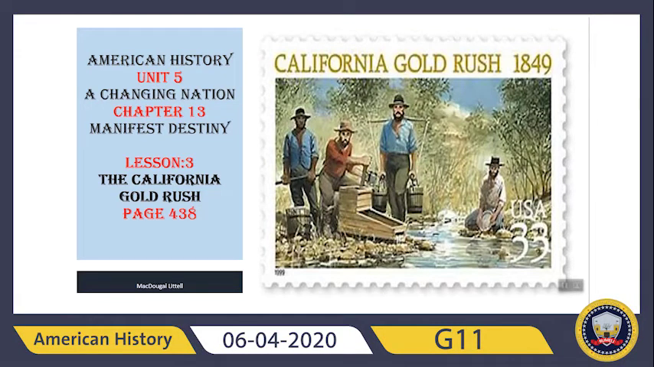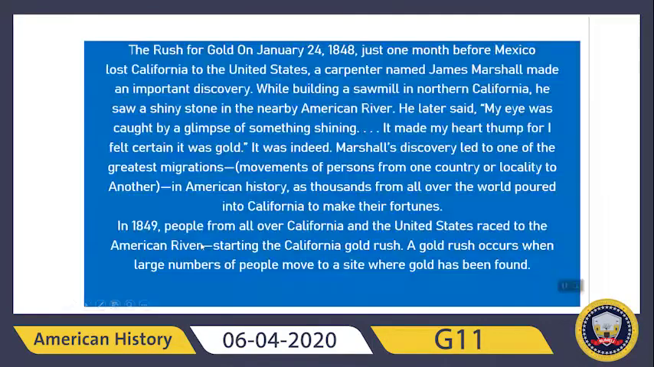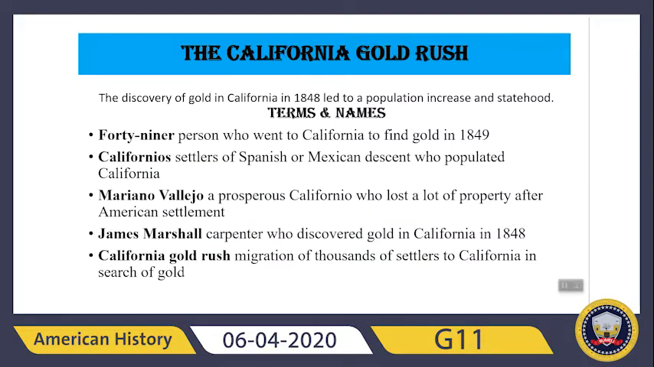Let's begin today's lesson. We are still on chapter 13, that is Manifest Destiny. Today, inshallah, we will cover lesson 3, the California Gold Rush. You will find this lesson on page 438 in your American History book. In this lesson, first we will learn how the discovery of gold in California in 1848 led to population increase and statehood.